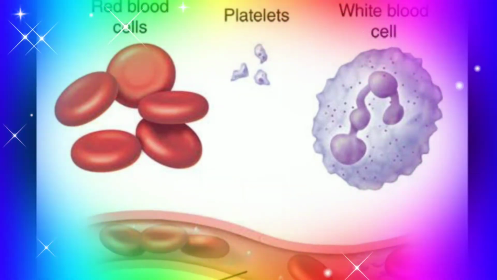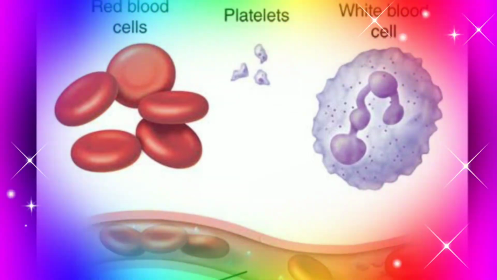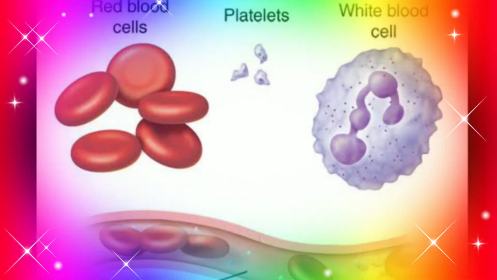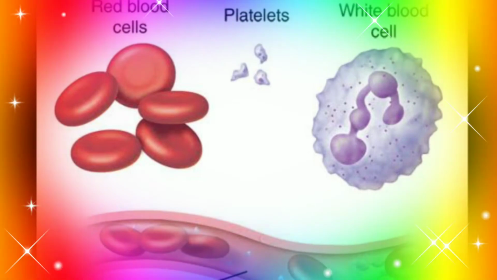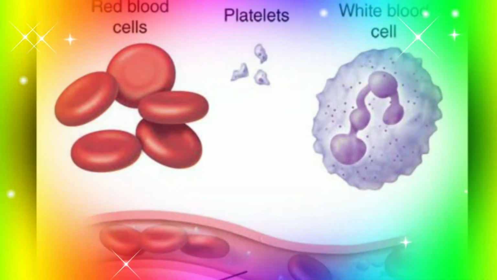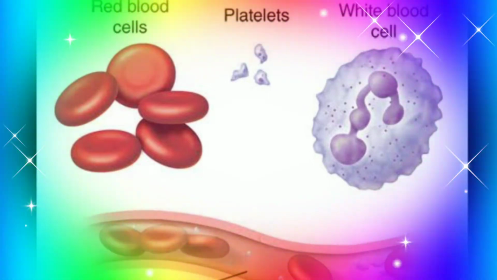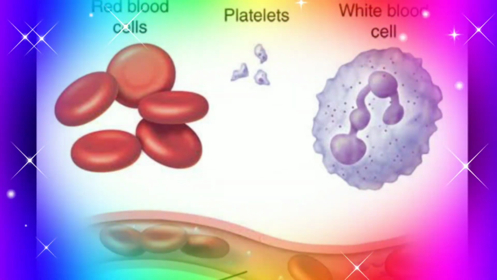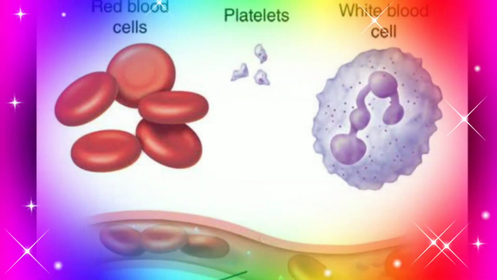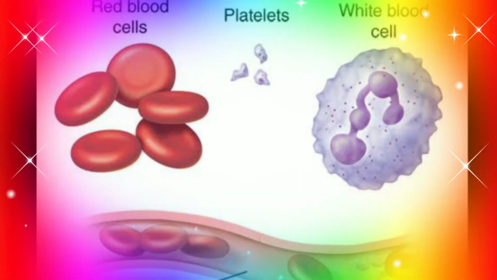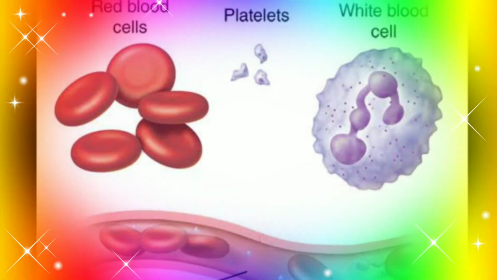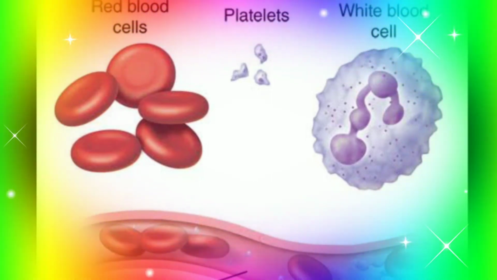And the last one is platelets. These are extremely small and disc shaped. So 2.5 to 4 lakh platelets are present per cubic millimeter of blood. And the function of platelets is to participate in the blood clotting process.